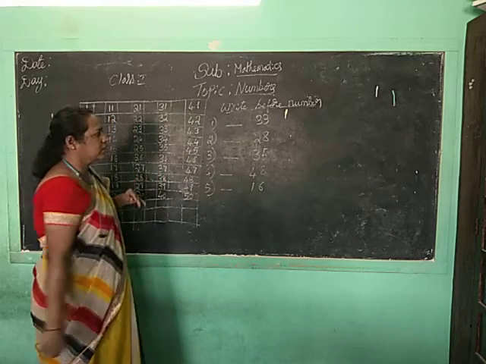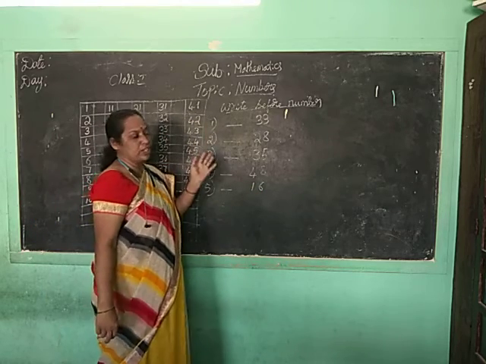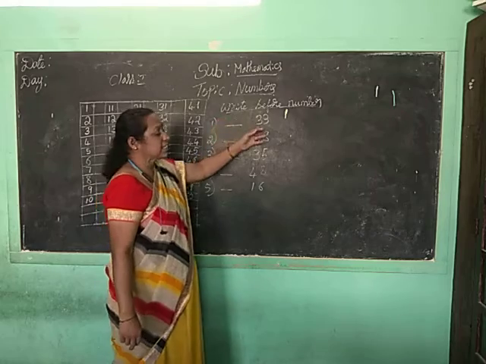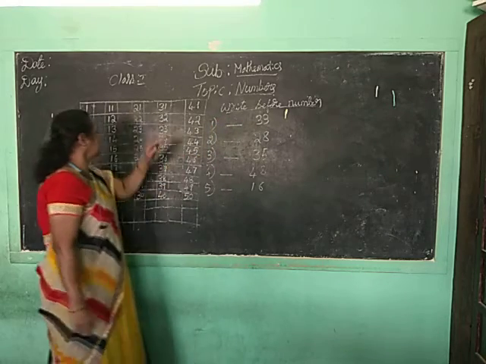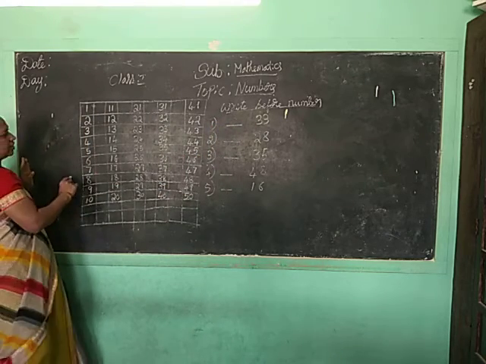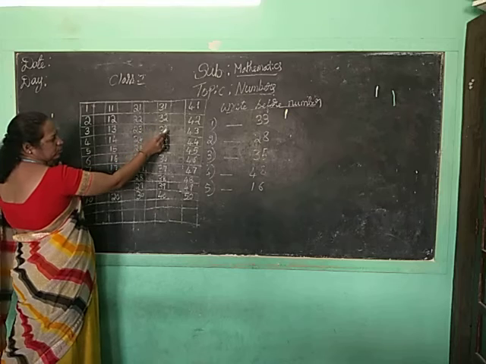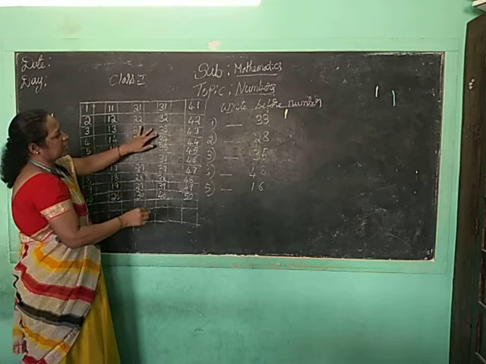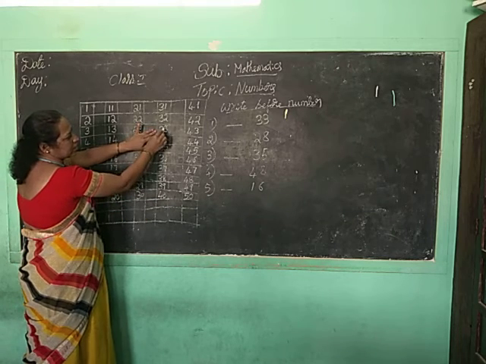Okay children, write the before number. Before 33, what number will come, children? See here, where is 33? Here. See, 31, 32, 33 is here. Before 33, what is here?